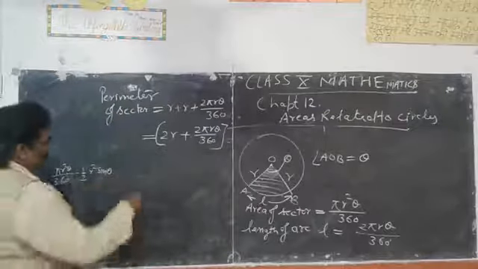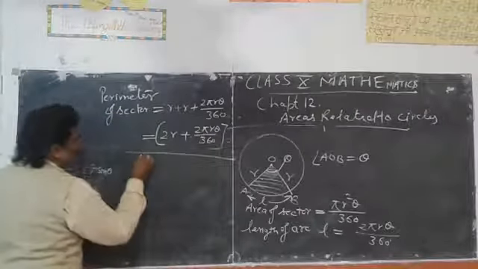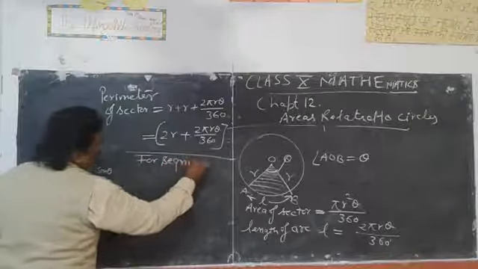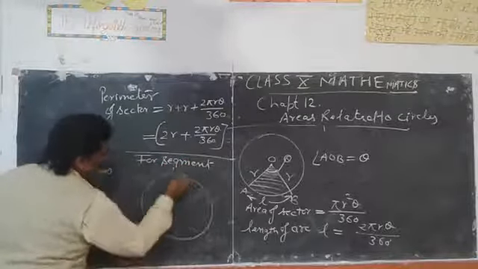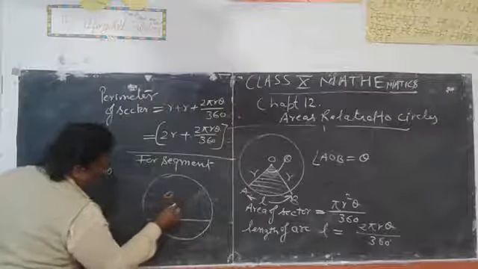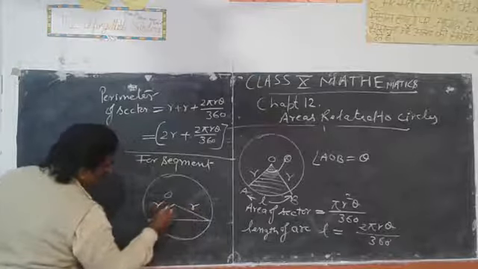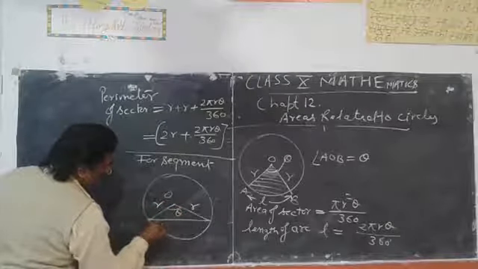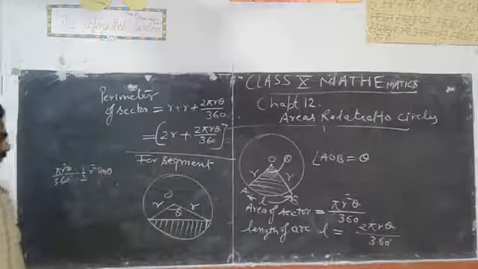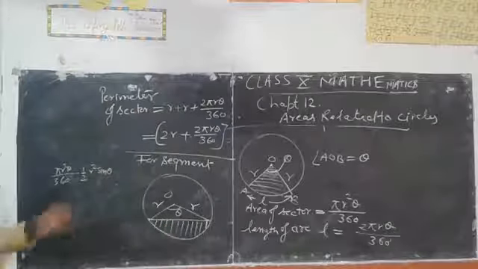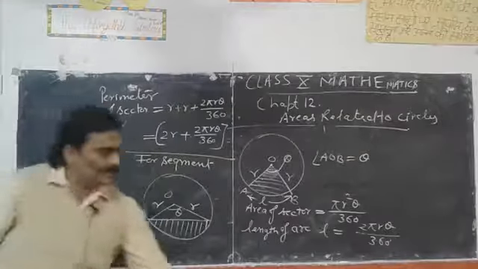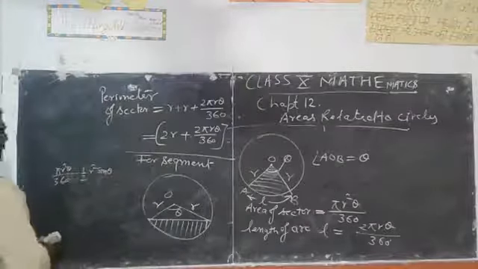Similarly students, for segment, if we have a circle and center O, these are 2 radii, angle is theta degree, then we will find the area of this segment using a formula directly.